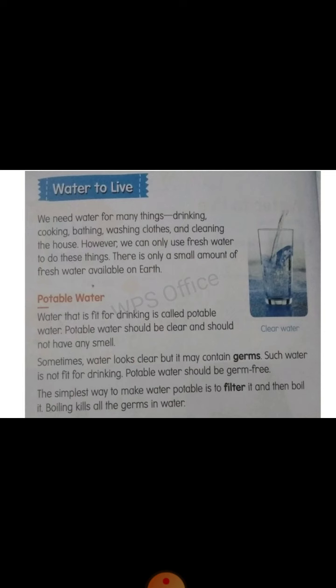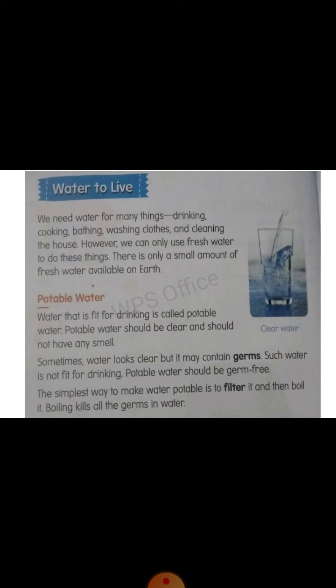Clear water may also have germs. So such water is not fit for drinking. Potable water should be germ free. We should always drink potable water. The simplest way to make water potable is to filter it and then boil it. Boiling kills all the germs in water.